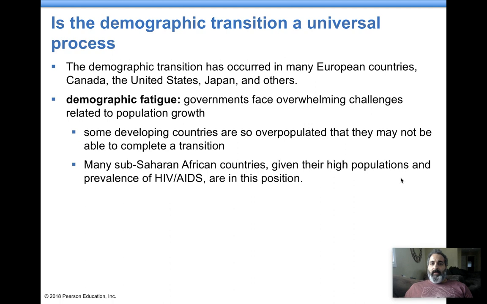All right. Basically, this happens in a lot of places, but certain countries and certain governments, depending on what they have going on in their area, are limited in what they can do. So let me give you an example. Demographic fatigue has to do with the population fatiguing, and what happens to it? Things happen in Africa. They have an HIV problem, an AIDS problem. It's a very, very big problem there.